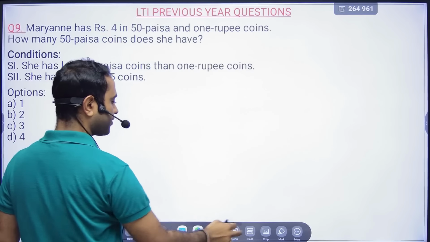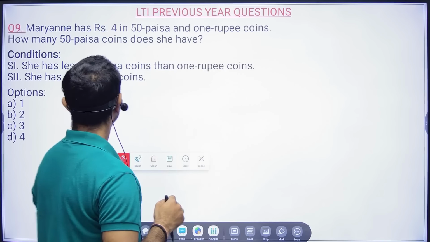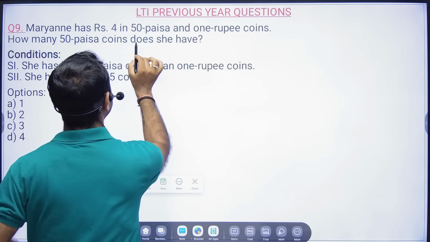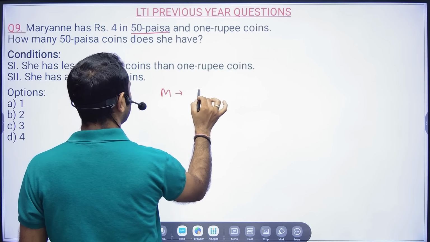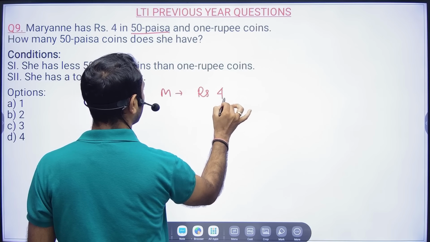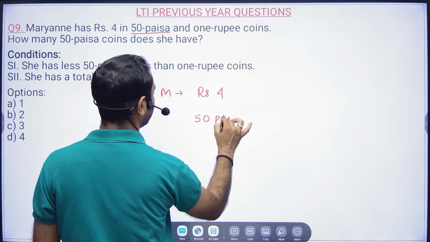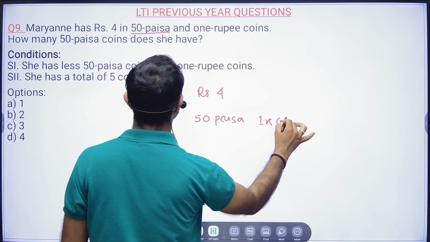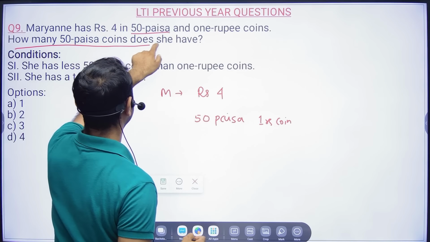Now moving towards question number 9. So Marianne has rupees 4 in 50 paise coins and 1 rupee coins. Now you have to tell how many 50 paise coins she has.